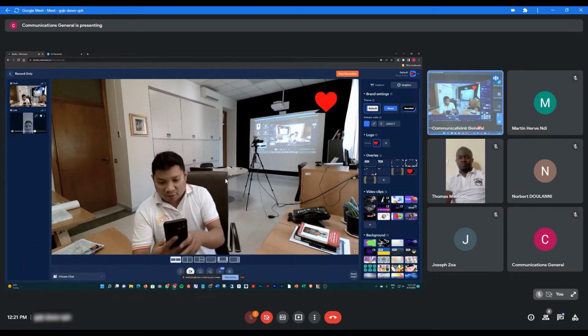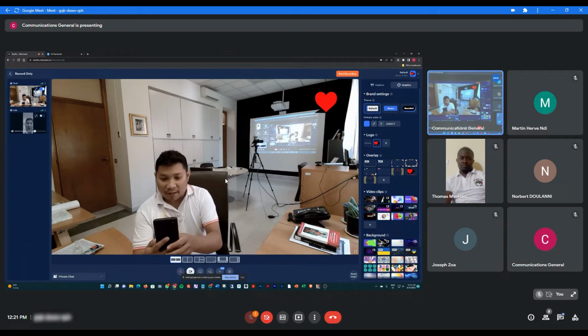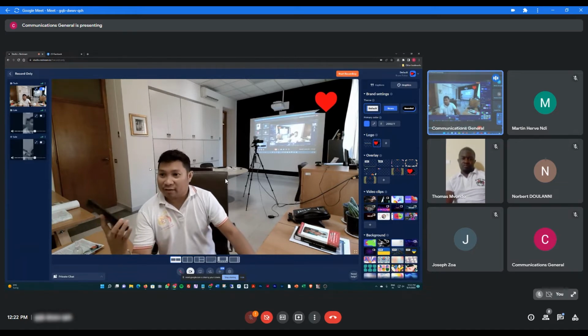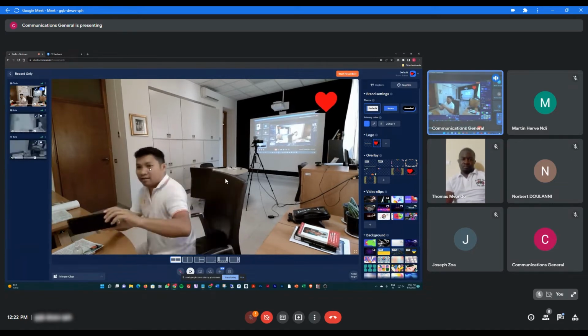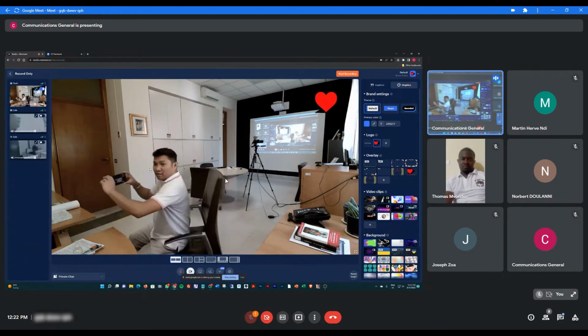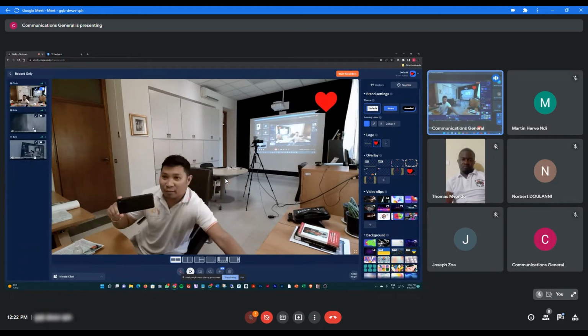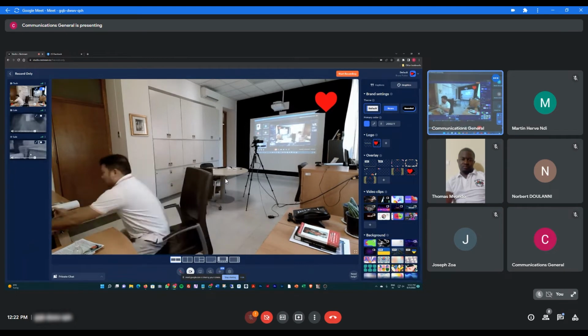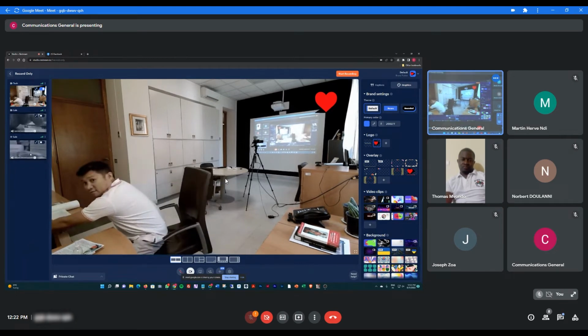And since it's my phone, I can add another extra camera, which is the back camera. I can add another one. So we are three already. You can see this is my phone. You will see all the participants here. I will put this one here, for example.